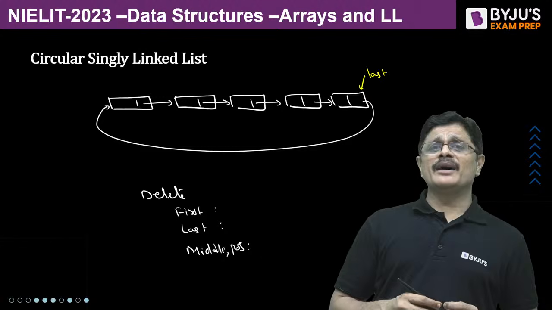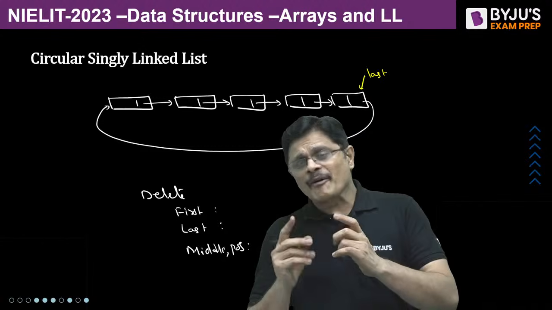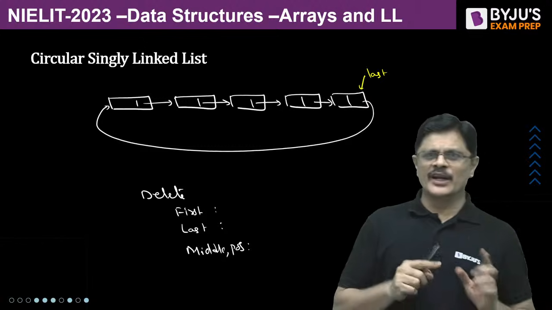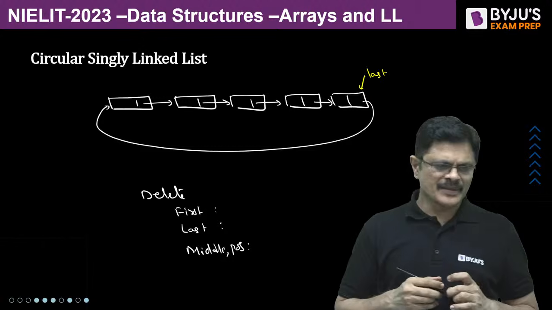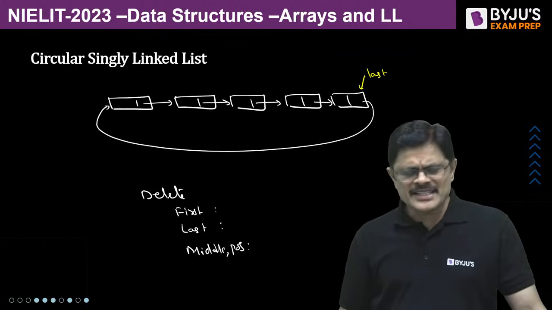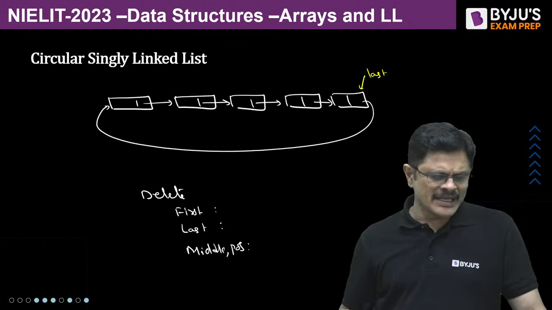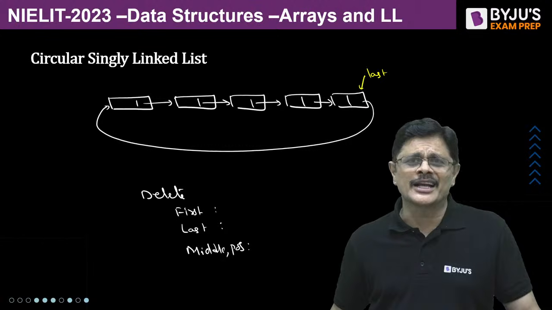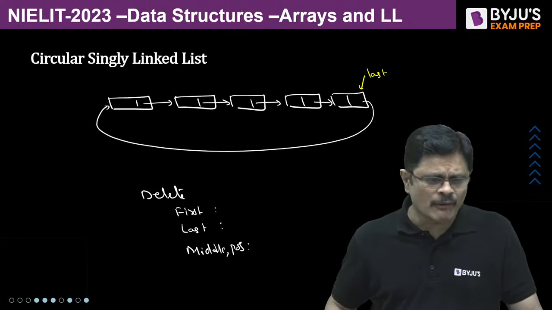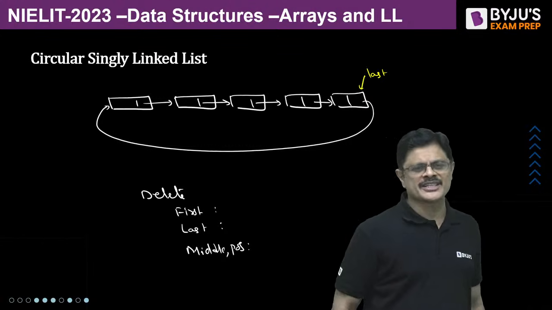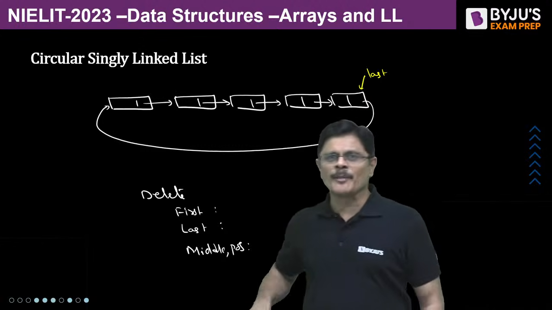See, always remember, we need to have a pointer to the previous node. Then only this node can be deleted. That is the point. I want the time complexities for these three, my dear friends.